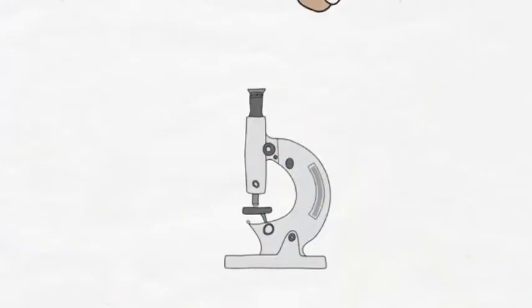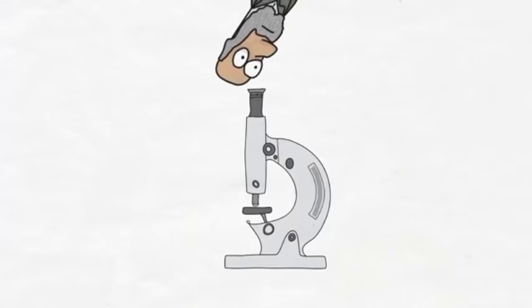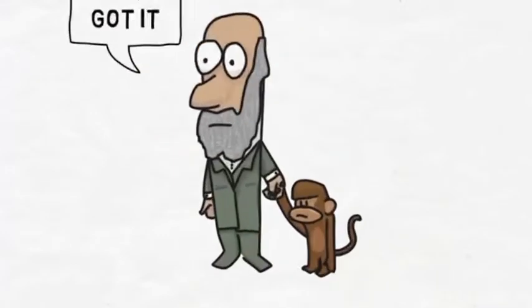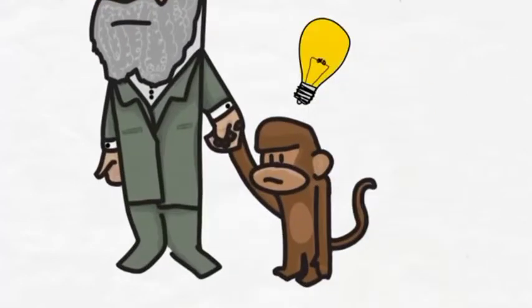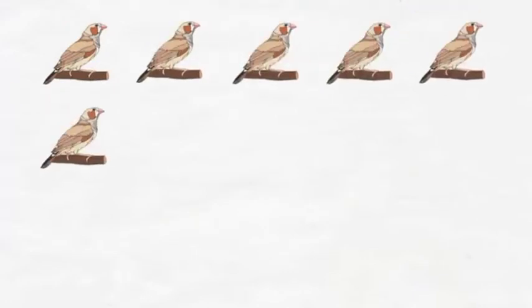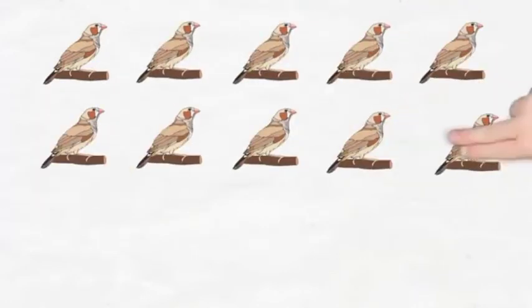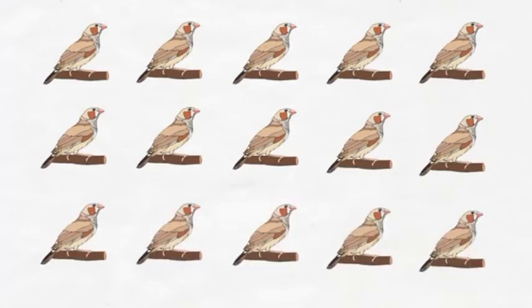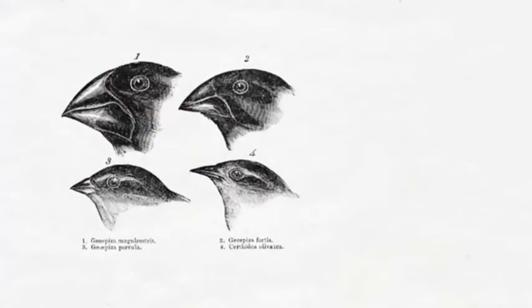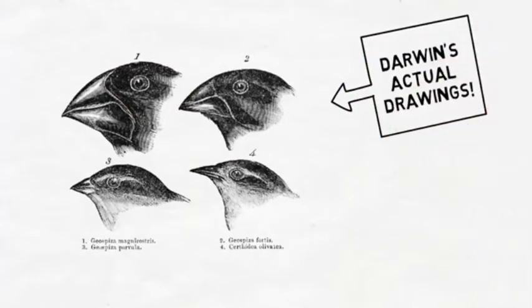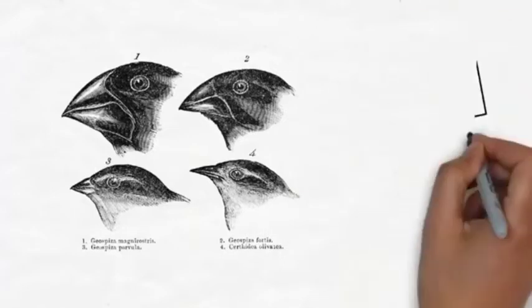When he got back to England, he analysed his collection closely. That was when his ideas about evolution started to form. Darwin had found around 15 different species of finch when he was on the Galapagos Islands. He noticed that the birds were similar to other finches in lots of ways, but their beaks were all different shapes. Darwin looked into it further. He realised that the different beaks matched the type of food available on each island.